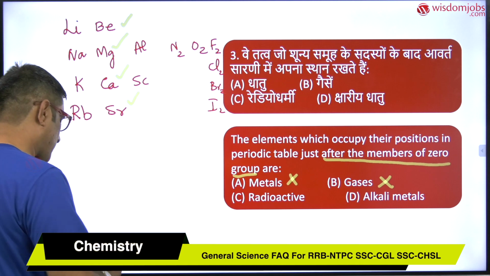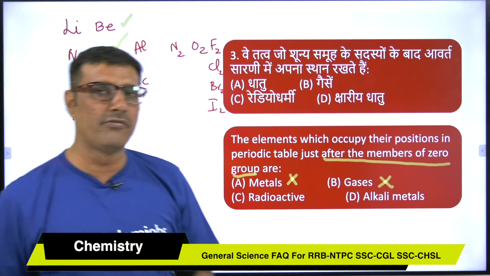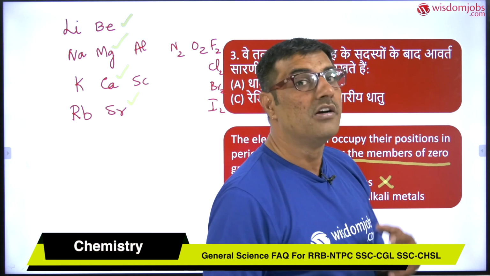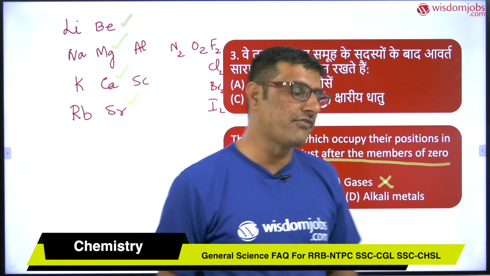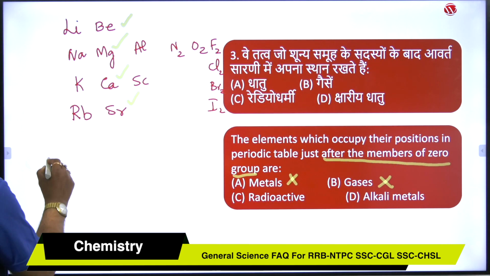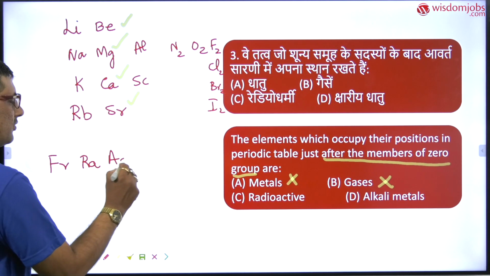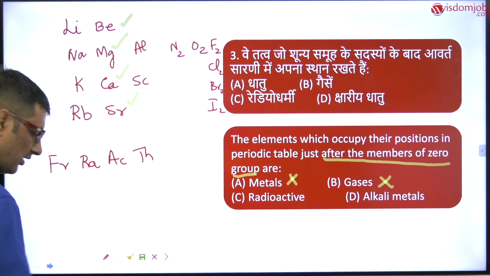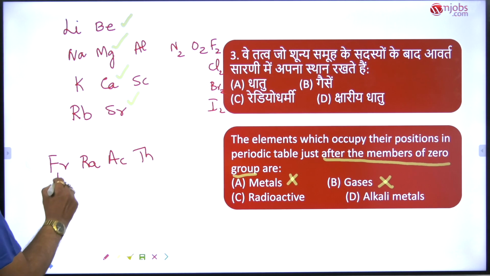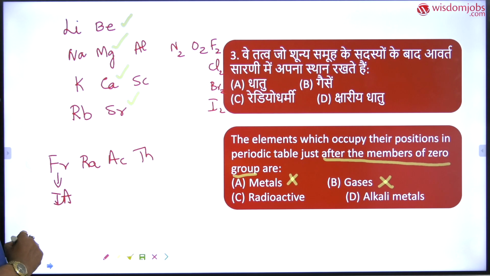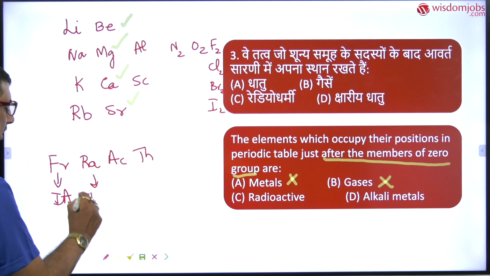Now coming to radioactive. I'll give you an example of a radioactive element. You can start with francium, radium, actinium, thorium, etc. Francium belongs to 1A group, next radium belongs to 2A group.